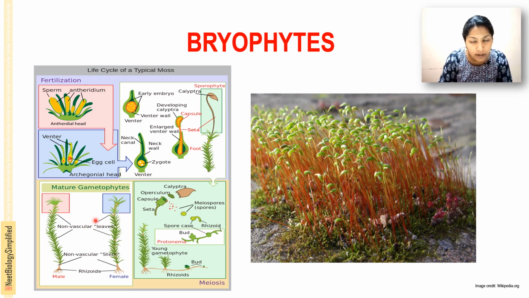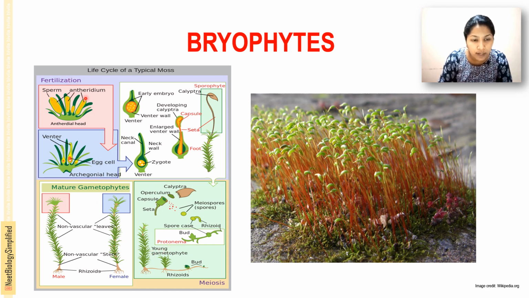They have non-vascular leaves, non-vascular stems, and rhizoids. This is a mature gametophyte. This is a young gametophyte. This is a bud. The bud develops into a young gametophyte, which matures to form the mature gametophyte.